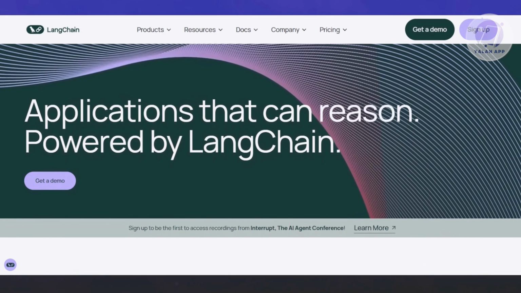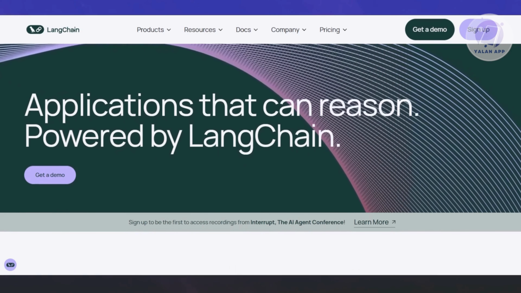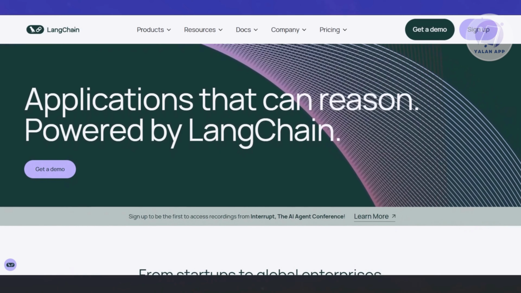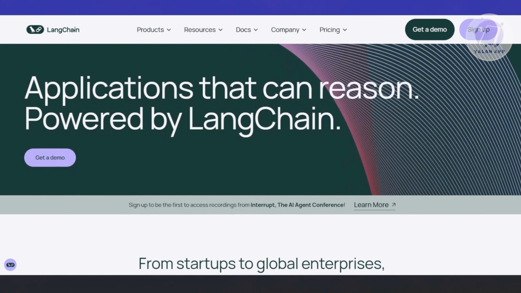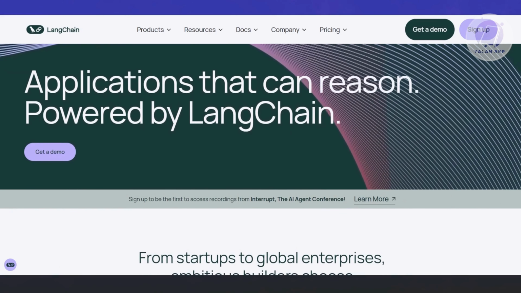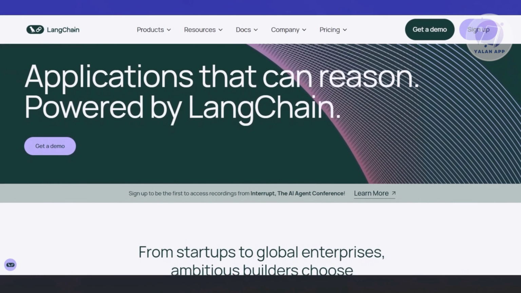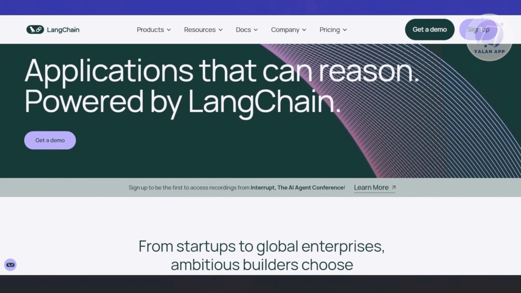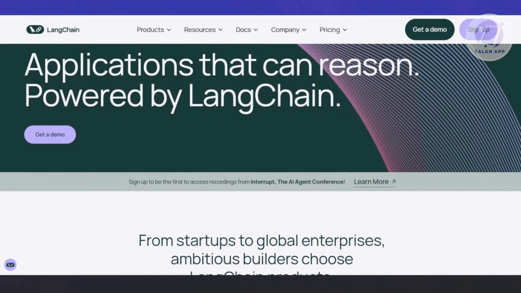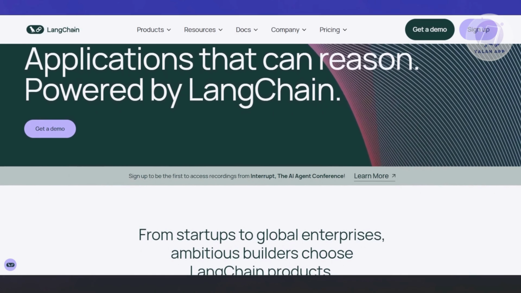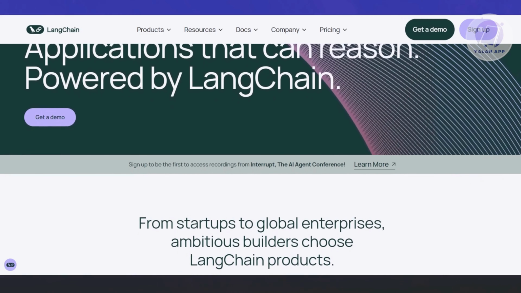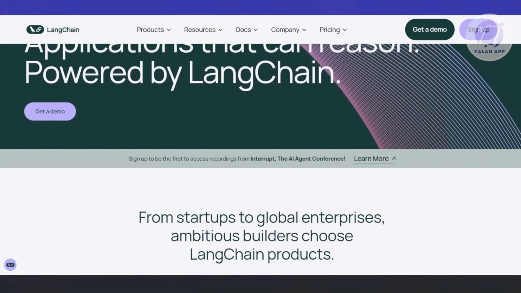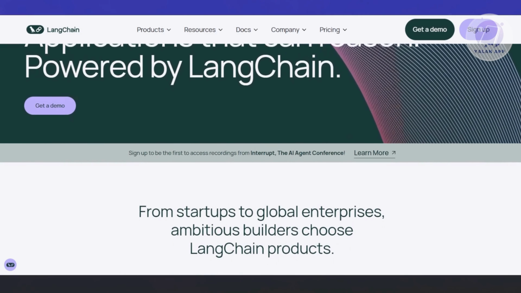But that's not the end. If you want a story from that, you can enter LangChain. It takes that sentence, sends it to something like ChatGPT or OpenAI's GPT-3.5, and says, "Hey, make a short story on this scene." And then maybe you want to turn that story into an audio file. LangChain sends that to a text-to-speech model from Hugging Face, and now you've got a whole pipeline: image, description, story, and then audio.